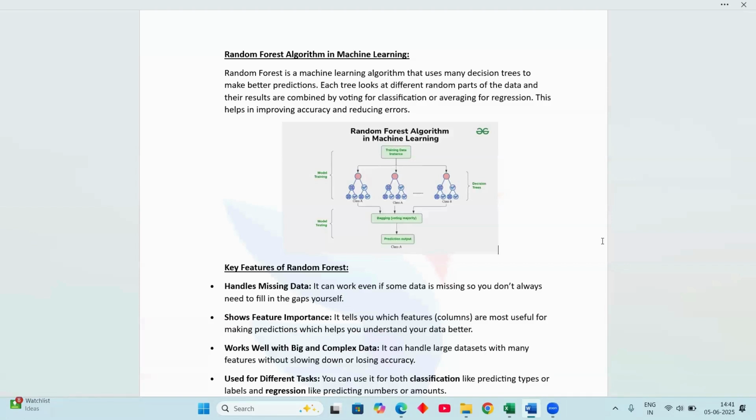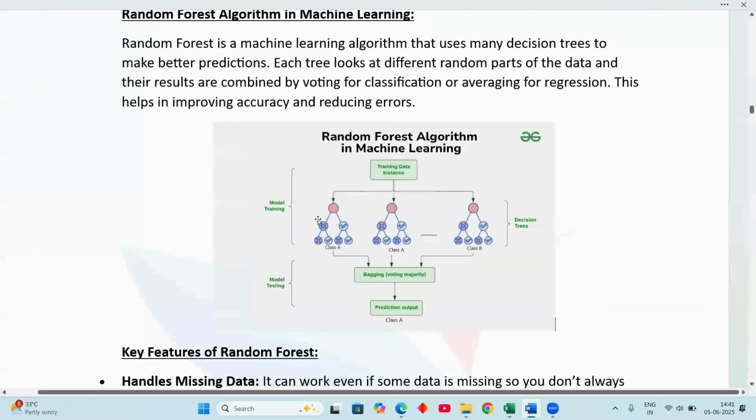In this, we have the advantages of working well with large and complex data sets, handling missing values, reducing overfitting, and giving better accuracy. One of the main disadvantages is that it uses more memory. It is not a big issue for us. So this is how random forest will work.